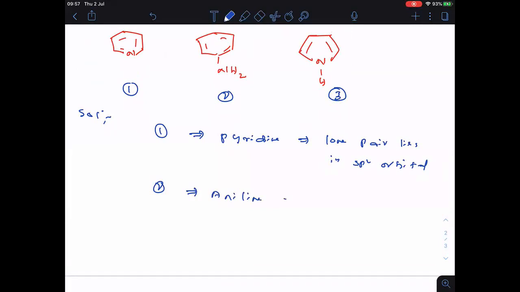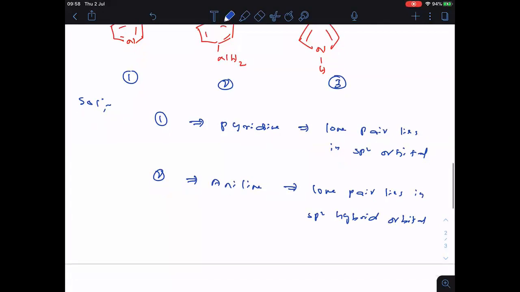Now, second one is what? Aniline. In aniline, lone pair lies in sp2 hybrid orbital. So it will participate in the resonance. In aniline, the lone pair on nitrogen will participate in the resonance. Clear? Now, third one is what? Pyrrole.